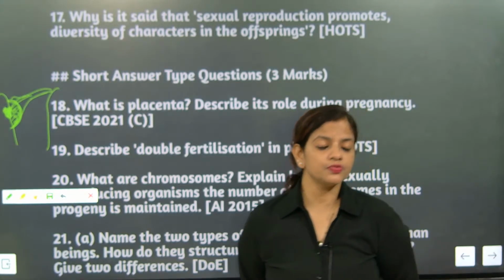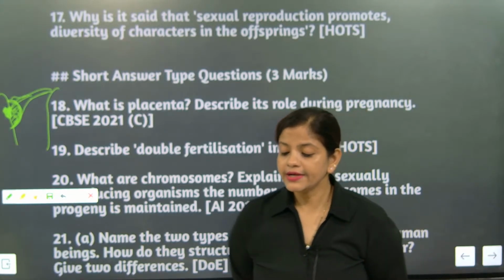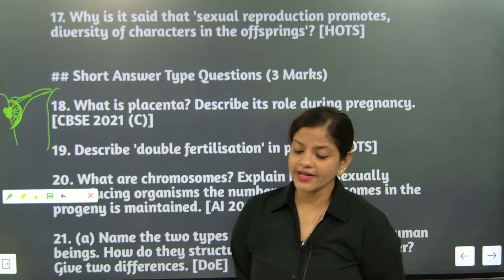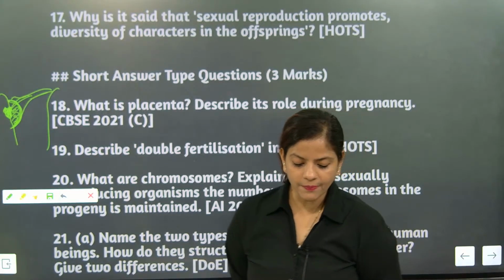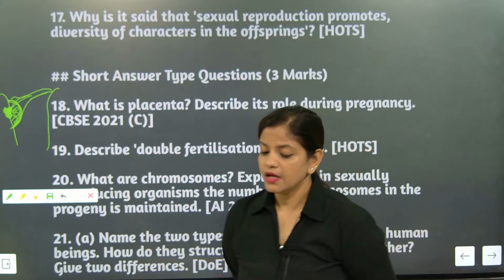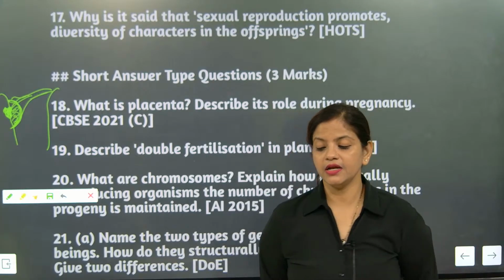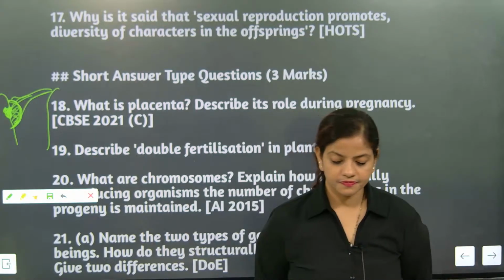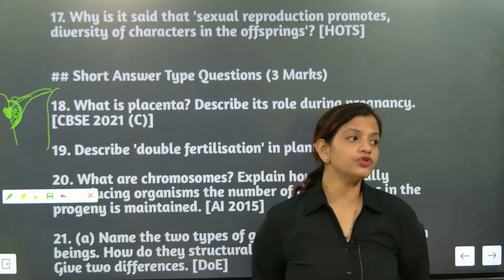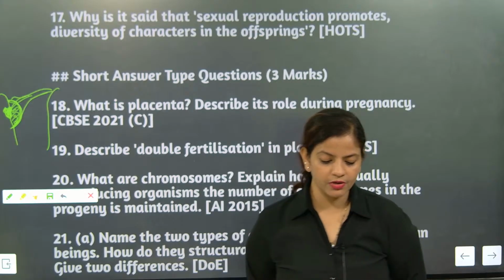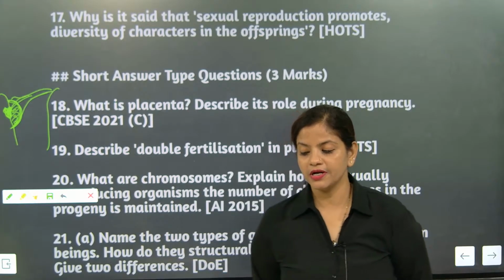It also transports waste generated by the developing embryo into the mother's blood.